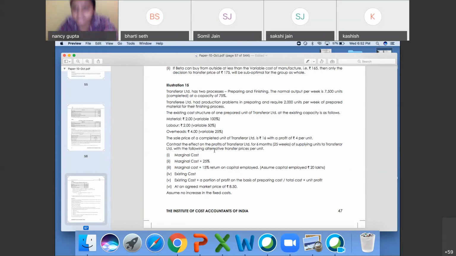Next 50% will be your fixed cost. So it will be 1 rupee variable, 1 rupee fixed. Overhead will be variable 25% of 4 rupees, that is 1 rupee variable, and 3 rupees will be fixed. So here 2 plus 1 plus 1, that is 4 rupees variable, and 1 plus 3, 4 rupees will be your fixed one. Is it clear?